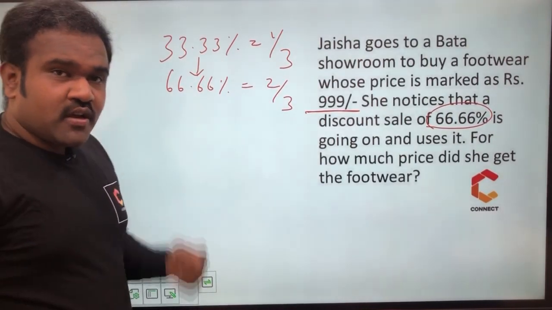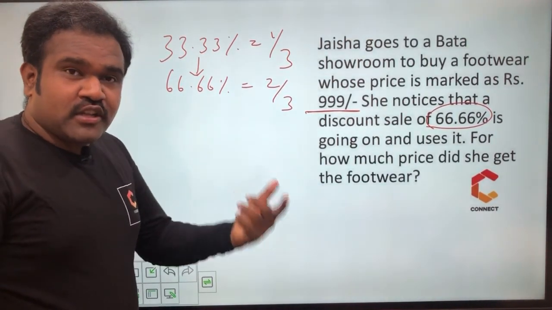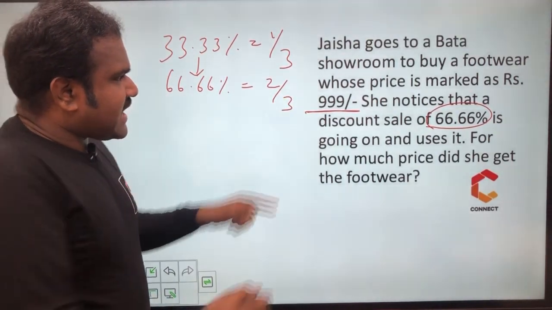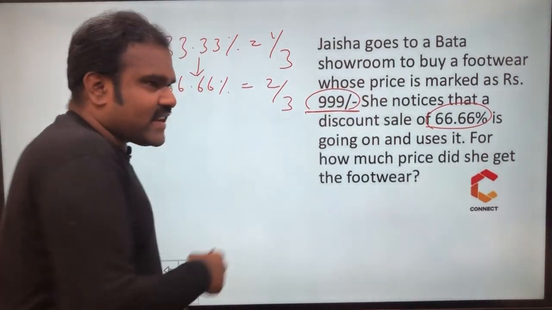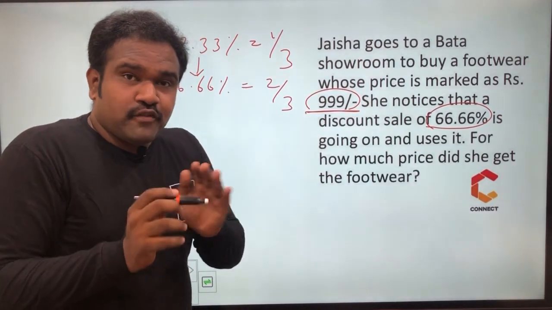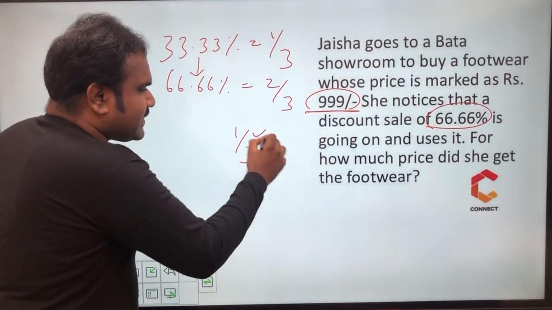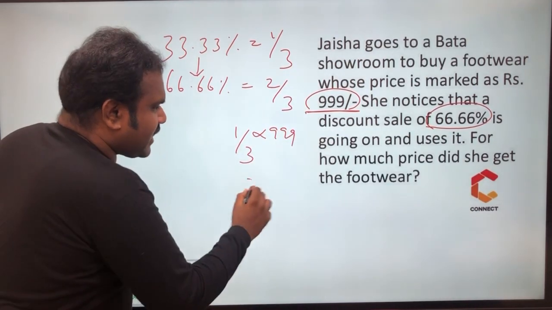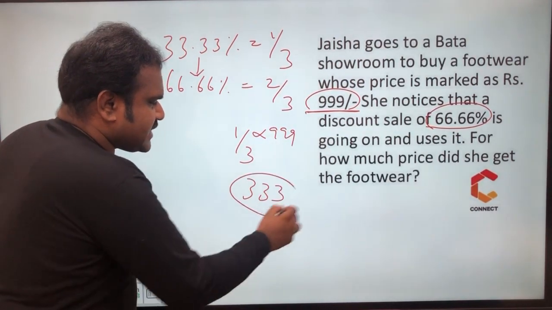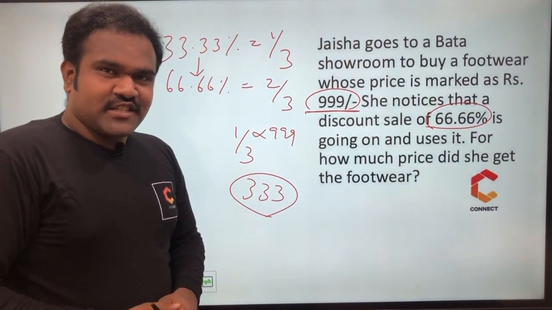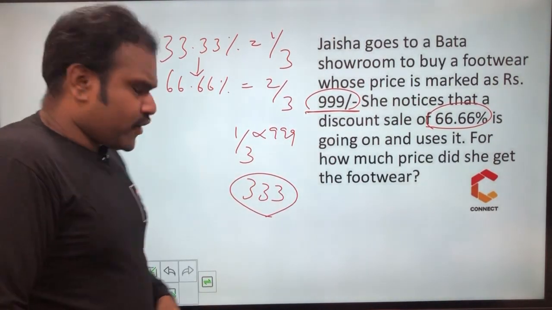So you must be able to know the multiples also with that conversion. So in this entire price, 2 by 3 is discounted. If 2 by 3 is discounted, the remaining is 1 by 3. So 1 by 3 of 999 is nothing but 333. So for 333, she will buy that footwear and come. Am I clear with this concept, my dear friends? One more example for you.